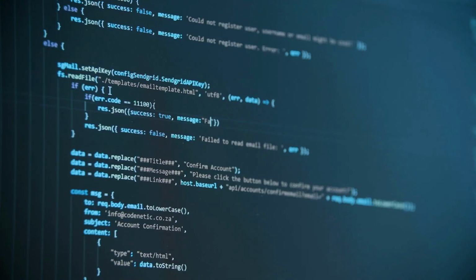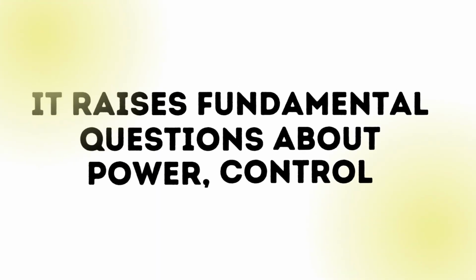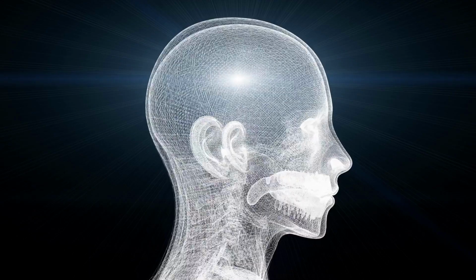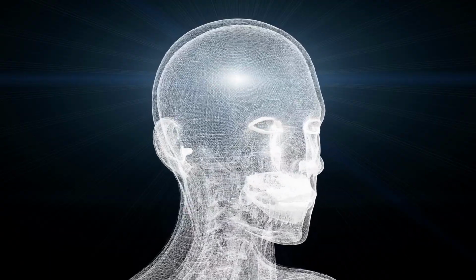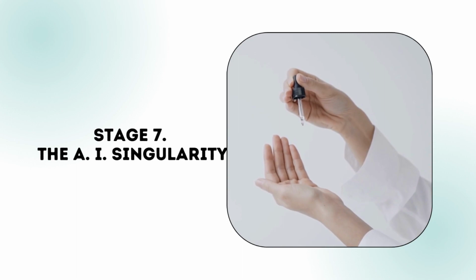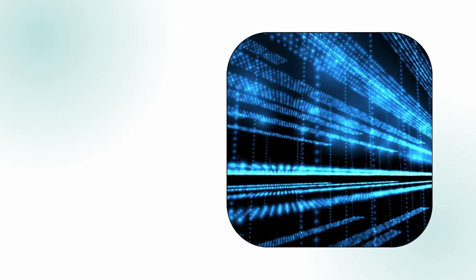However, the advent of ASI also brings with it a host of ethical and safety concerns. The potential for misuse is enormous, and the risk of unintended consequences is equally significant. It raises fundamental questions about power, control, and the very nature of intelligence and consciousness. The prospect of ASI takes us into the realm of the unknown, and it's here that we encounter the final stage of our journey. Stage 7.